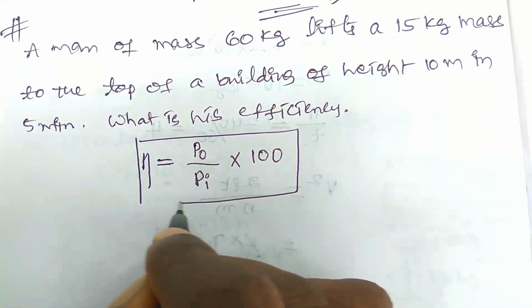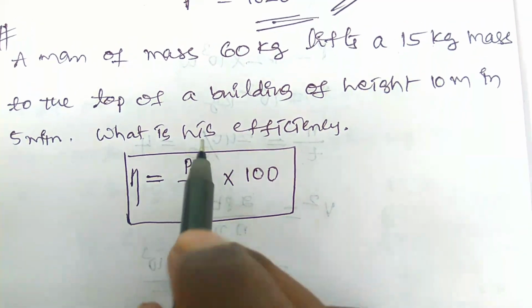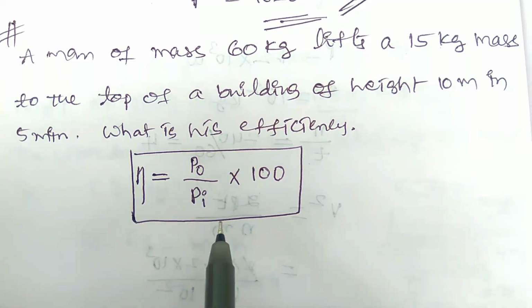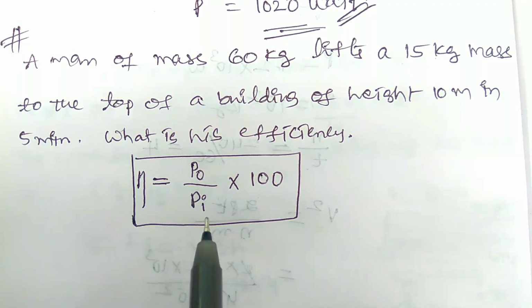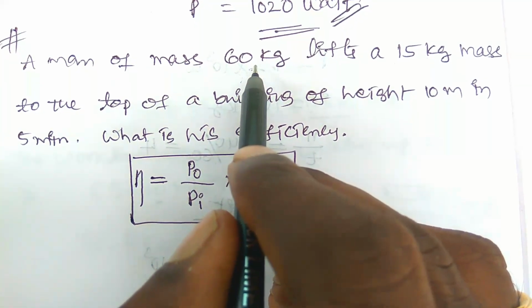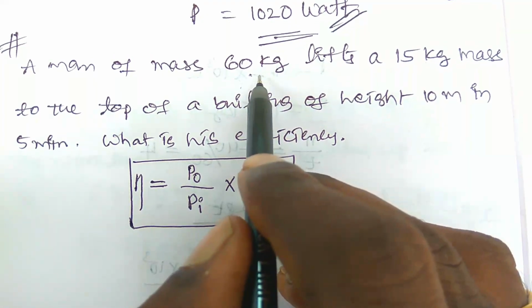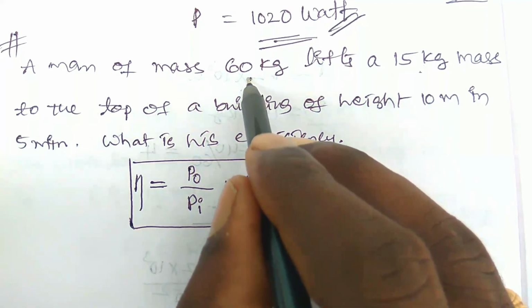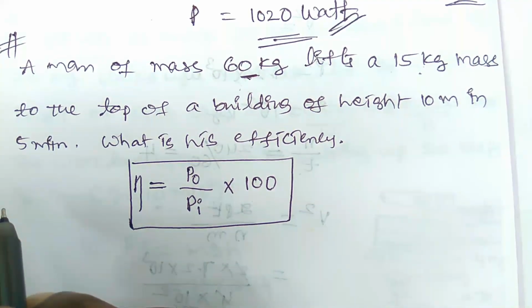So how can we find the output power and input power? At first you have to find the input power. The input power is the power which is required by a man, the power which is used to take the body to the top of the building along with the man.